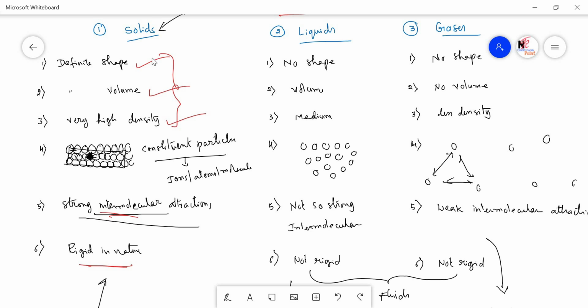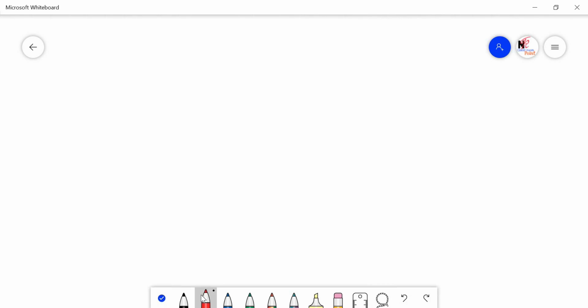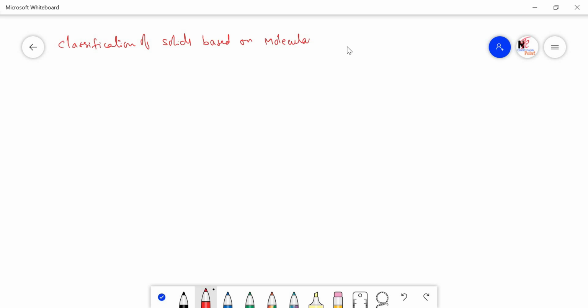So, based on the arrangement of the particles, these solids have been classified into two categories. So, now we are jumping into the classification of the solids. Classification of solids based on molecular arrangement. So, based on the molecular arrangement, the solids have been classified into two categories.